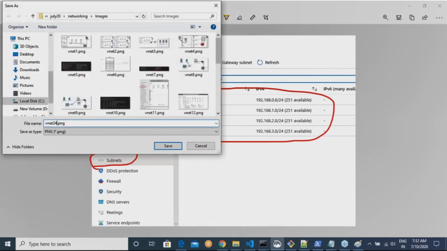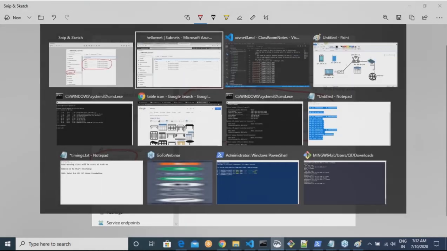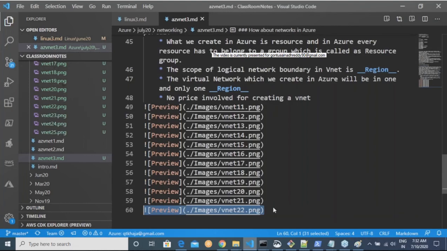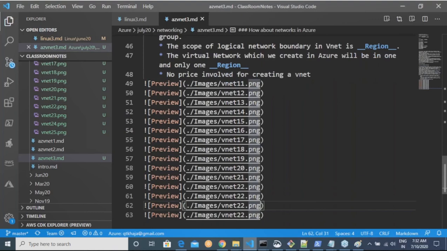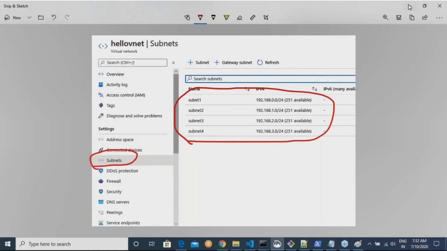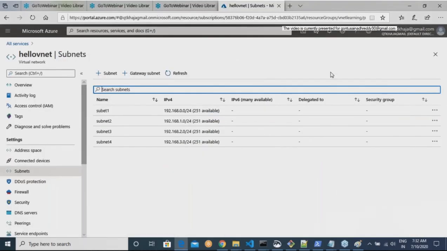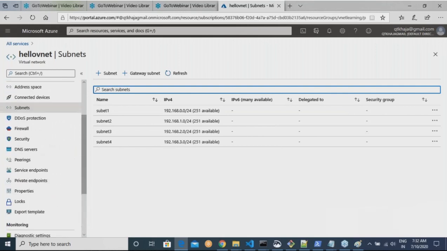Am I clear on this? Okay, that's it. We have created a network, as simple as this. Is it not simple to create a network in Azure? In this network I'll now be adding probably a database, probably a virtual machine, and my virtual machine will get an IP address. If you look into it, there are many things that happen over here.